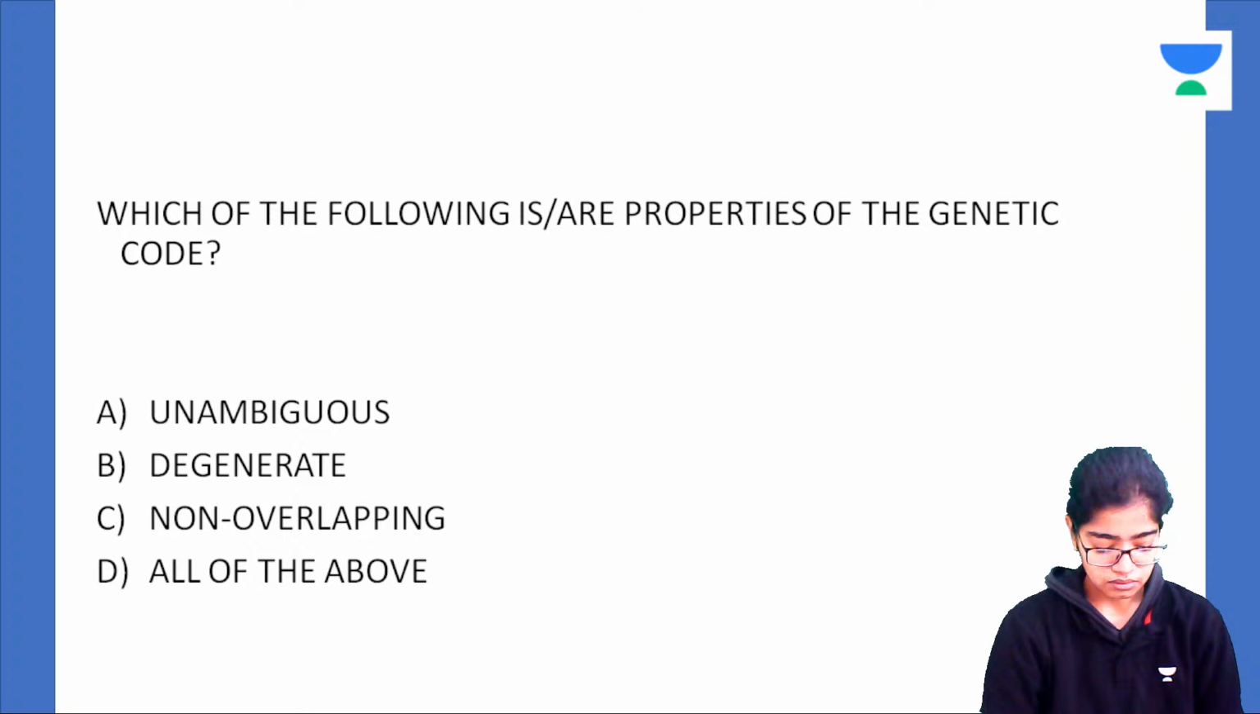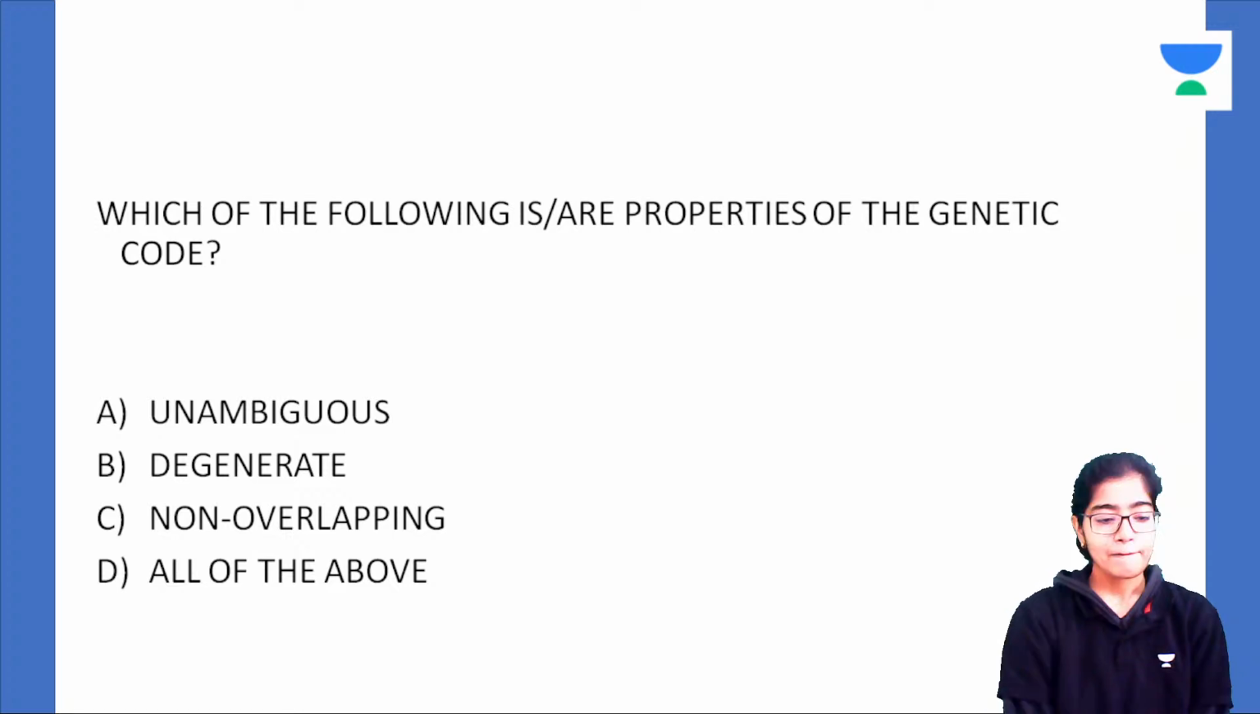I just finished the discussion of translation with the activity of peptidyl transferase, and now we are going to discuss the genetic code. Which of the following is or are properties of the genetic code? A, unambiguous, B, degenerate, C, non-overlapping, or D, all of the above. Now you are getting 5 minutes to answer this.